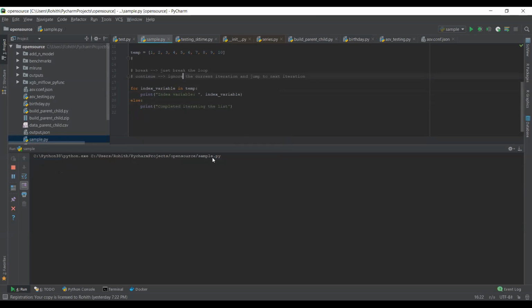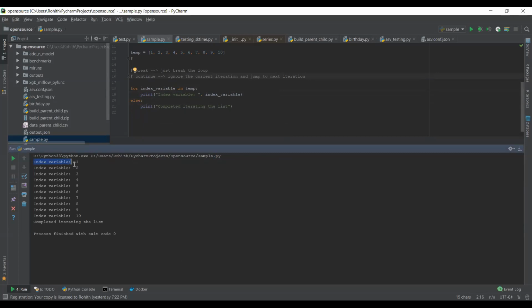So let's see what happens. If you see here, we are trying to print one by one value and we are executing this last statement, else, once we come out of the loop. So this won't execute if there is a break statement in the code. To put it simply, let's write the odd condition again. No, let's write the even condition this time. So let's break it and see what happens. Will it actually execute the else statement or not?